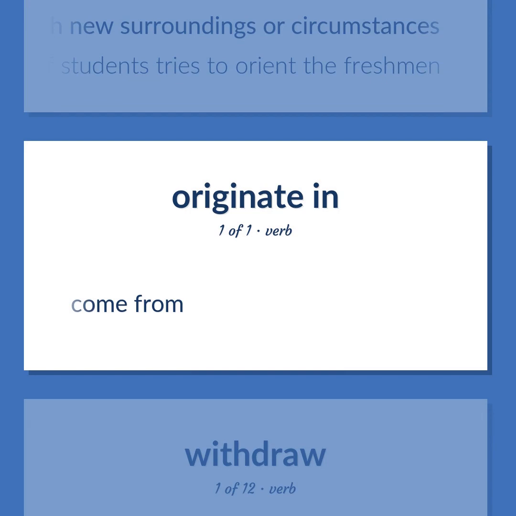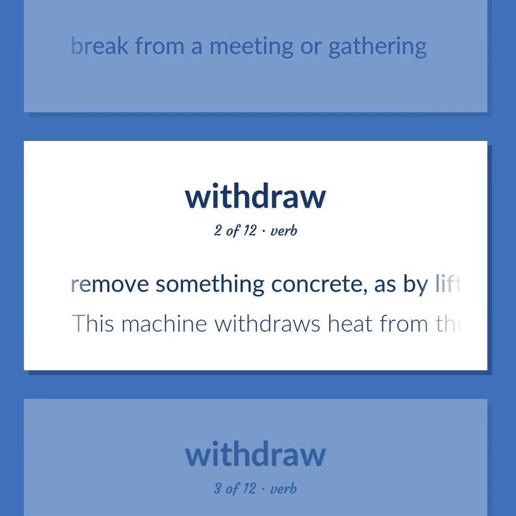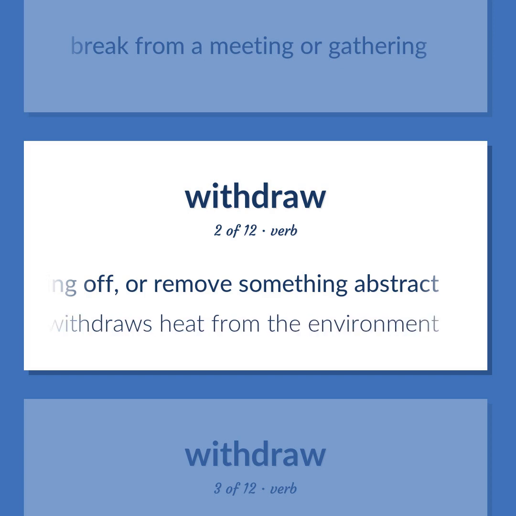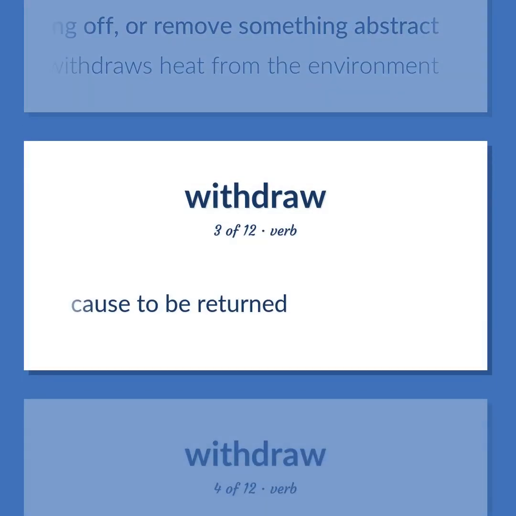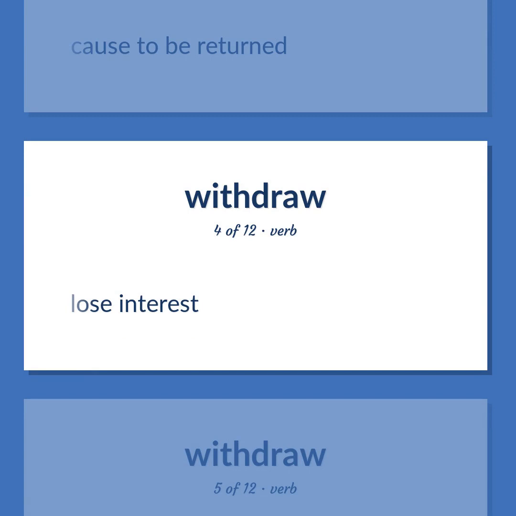Come from. Break from a meeting or gathering. Remove something concrete, as by lifting, pushing, or taking off, or remove something abstract. This machine withdraws heat from the environment. Cause to be returned. Lose interest.